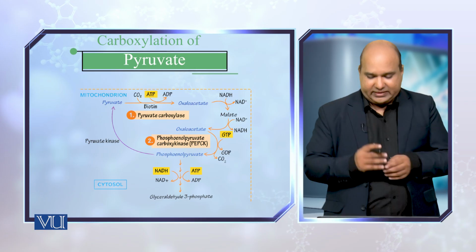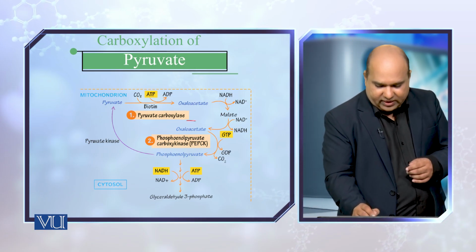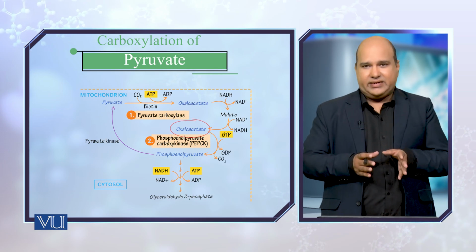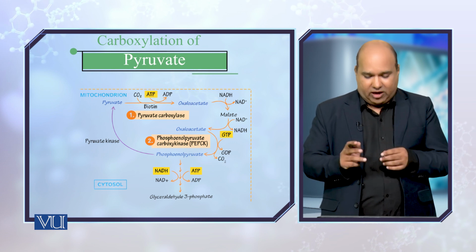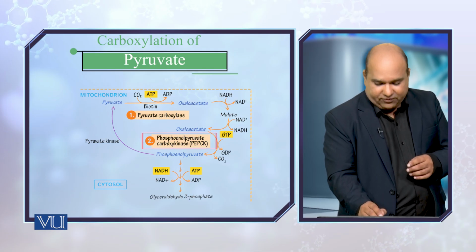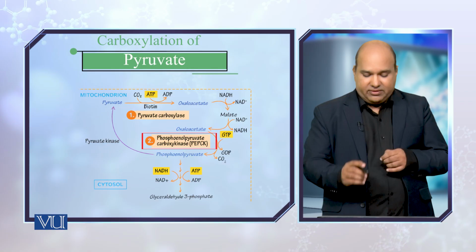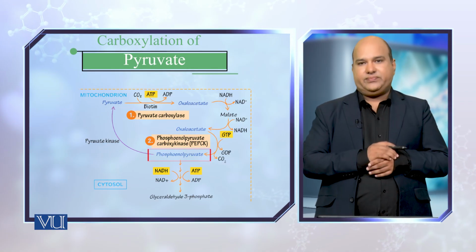Once the malate comes out, it is then converted back into oxaloacetate. Now we have oxaloacetate available in the cytoplasm. This oxaloacetate is acted upon by phosphoenol pyruvate carboxykinase, which converts it into phosphoenol pyruvate.